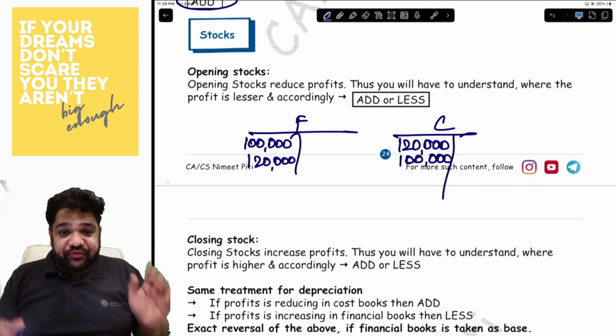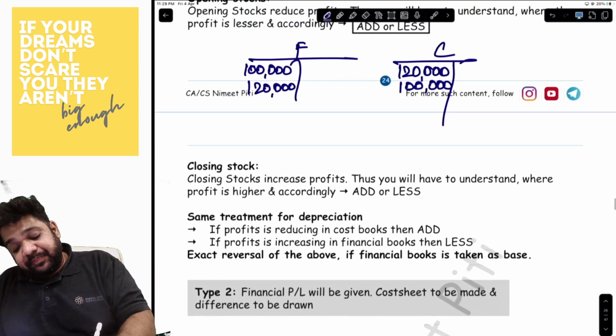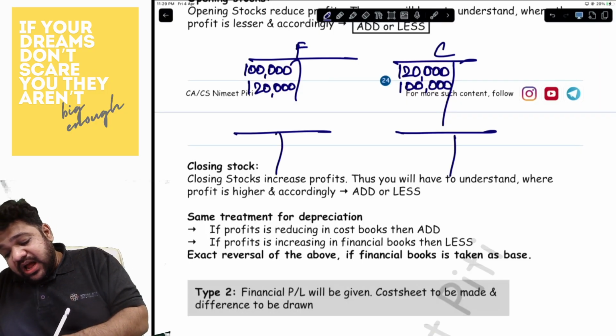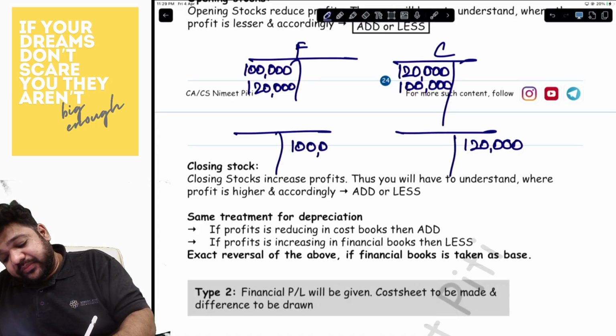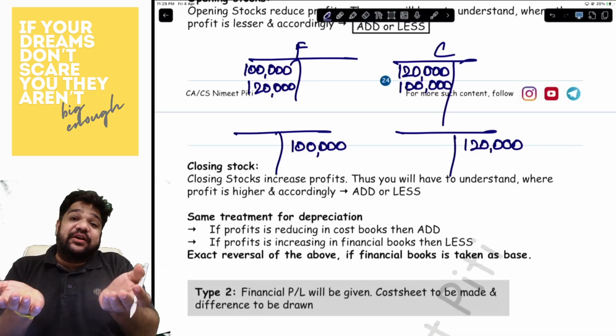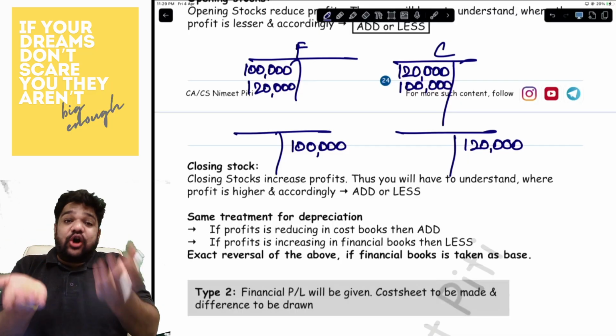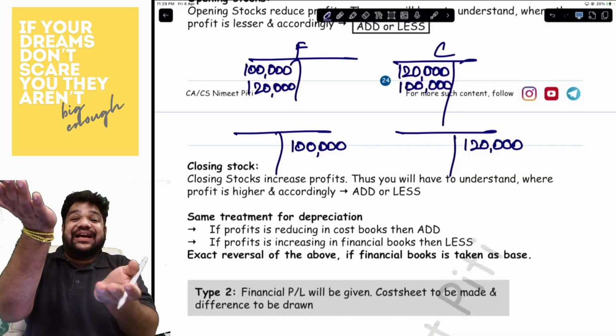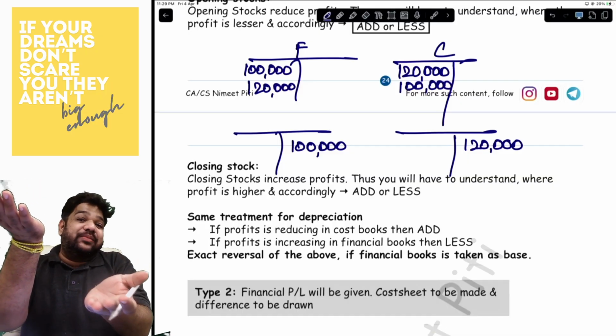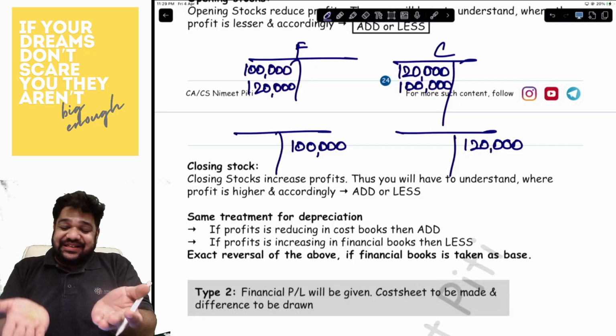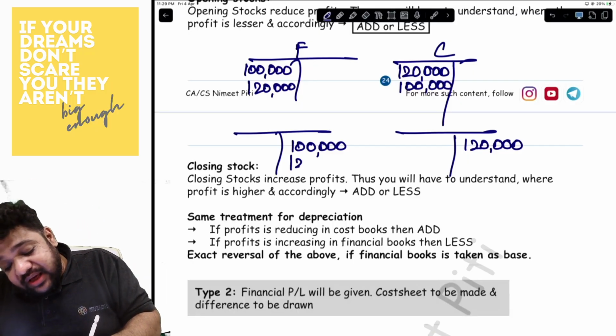Same is the case with closing stock as well, but closing stock will have a tendency of increasing the profit. Okay, so for example, I am writing 1,20,000 here and 1 lakh here. So closing stock, where is it written more? In the cost books. Because of that, the profit of the cost books will increase. And here you have to meet the financial books, so you less. Okay. Reverse could have been a situation.